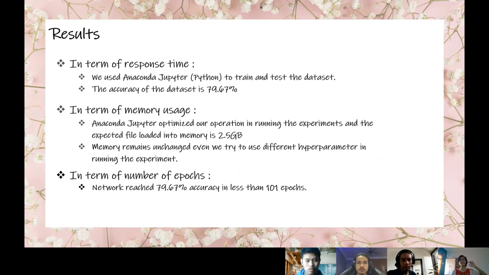Thank you, FADHLUL Hadi. My name is AFIQ bin Muhammad ZAIDI. Next, we're going to proceed with the part which is the result.